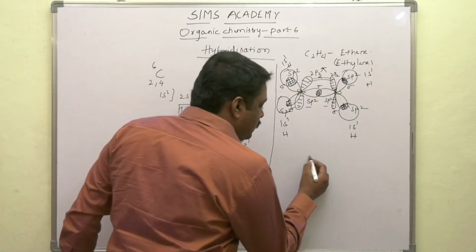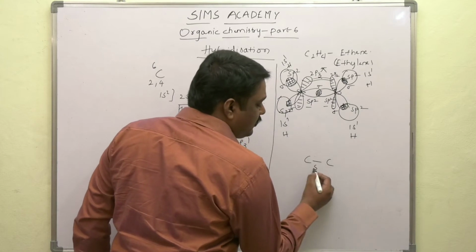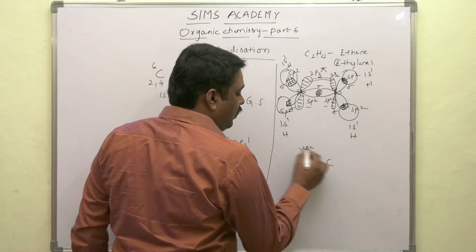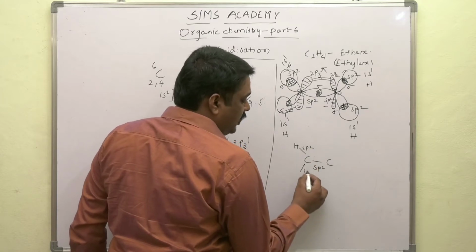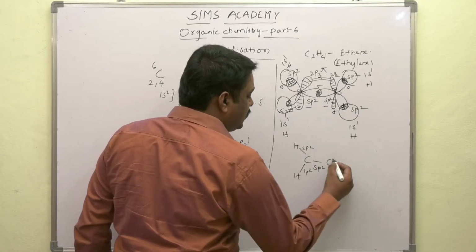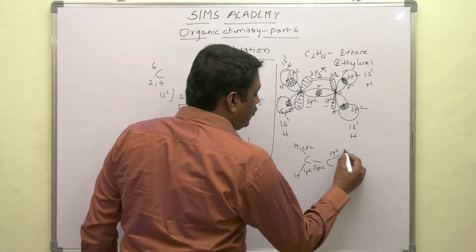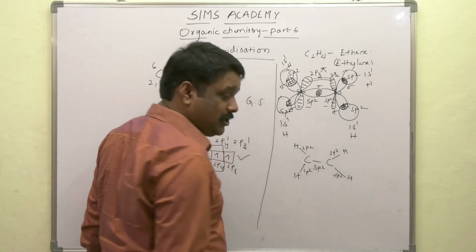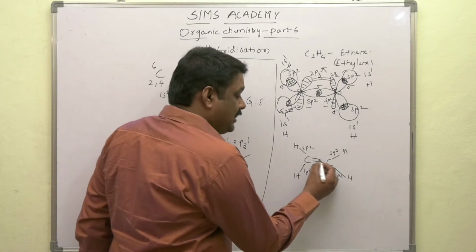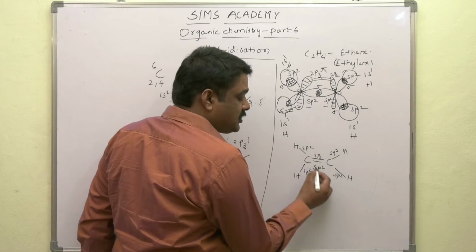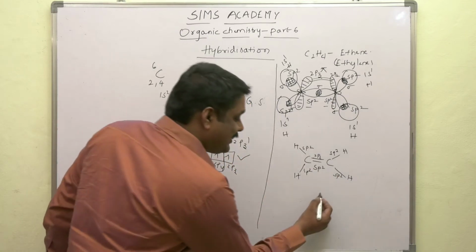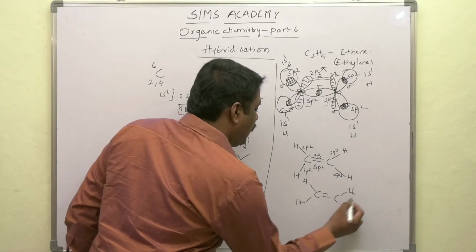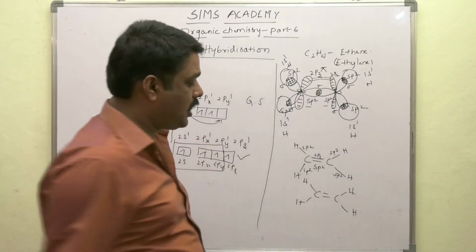Hence, between carbon and carbon in the ethylene molecule, we have a double bond.